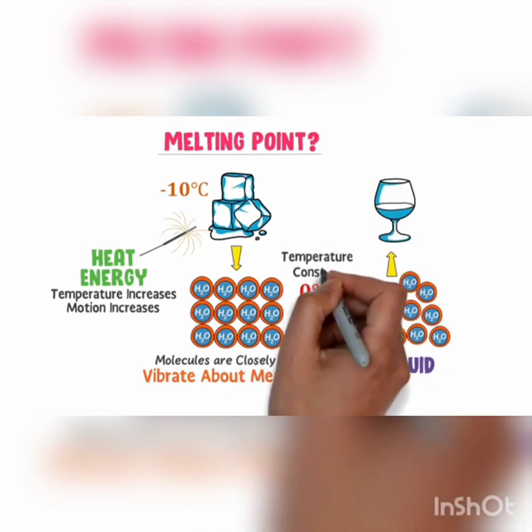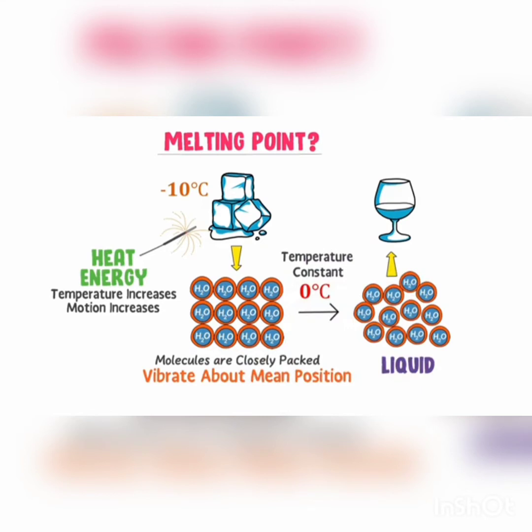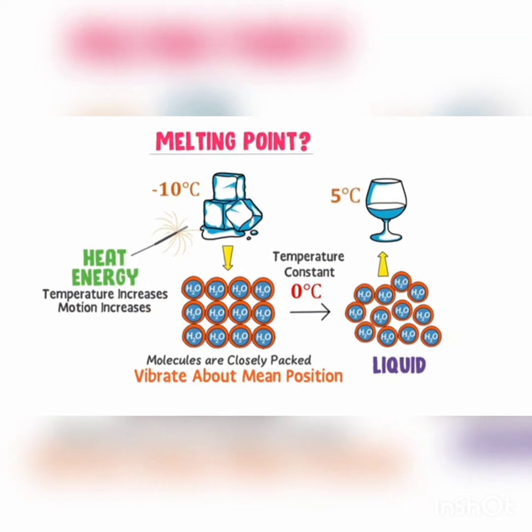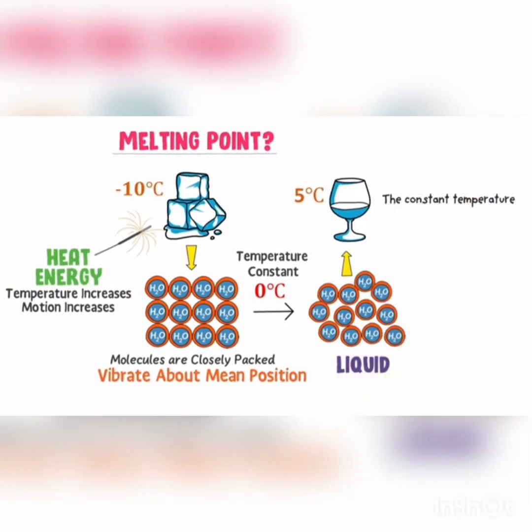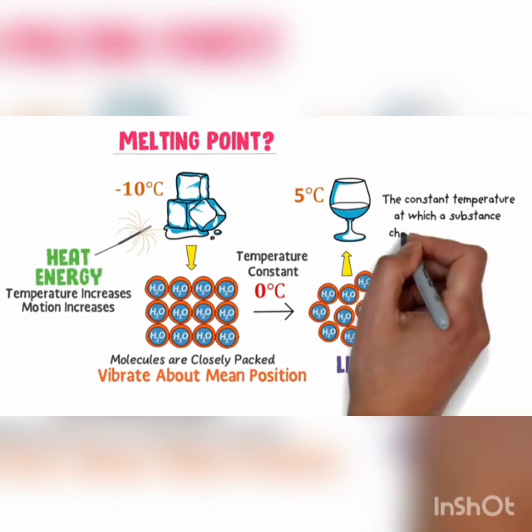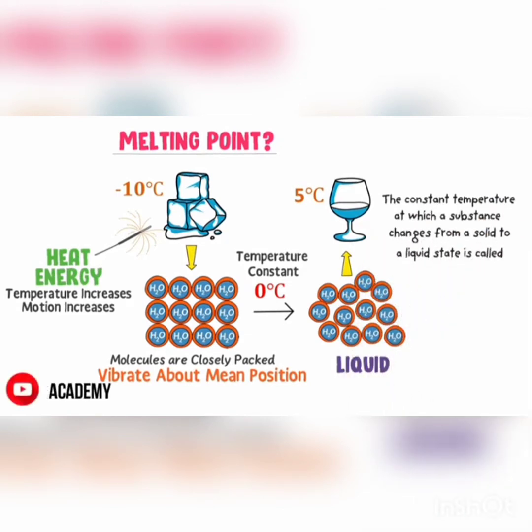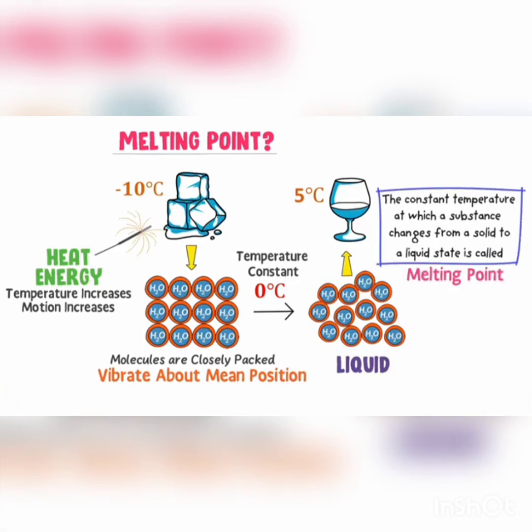Remember that the temperature at 0 degrees centigrade remains constant until all the ice is converted to water. Once all the ice is converted to water, the temperature then increases. For example, the temperature may increase to 5 degrees Celsius. The constant temperature at which a substance changes from a solid to a liquid state is called the melting point. Because at 0 degrees Celsius, ice converts to water.